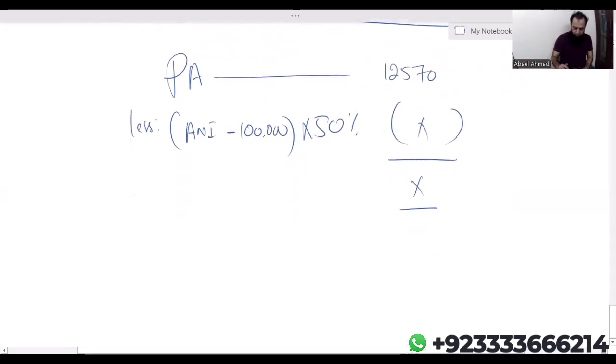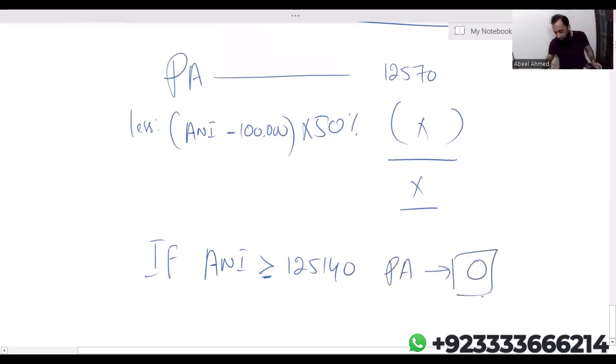Now listen. If adjusted net income is greater than or equal to 1,25,140, then mathematically personal allowance becomes 0. Personal allowance cannot be negative. If mathematically it is coming negative, you have to write 0. So simply, if ANI is 1,25,140 or more, your personal allowance becomes 0.